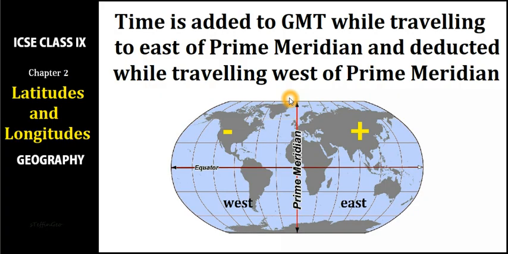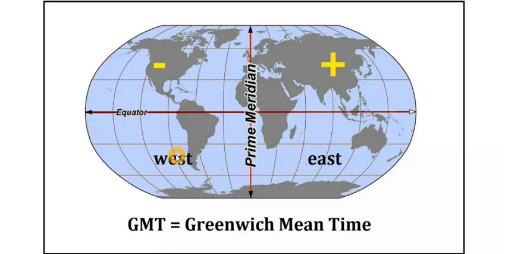Okay, that is what I exactly told. The time at the prime meridian is called GMT, Greenwich Mean Time. From the time at the prime meridian, time is added as we go towards the east, and it is subtracted or reduced as we go towards the west side.